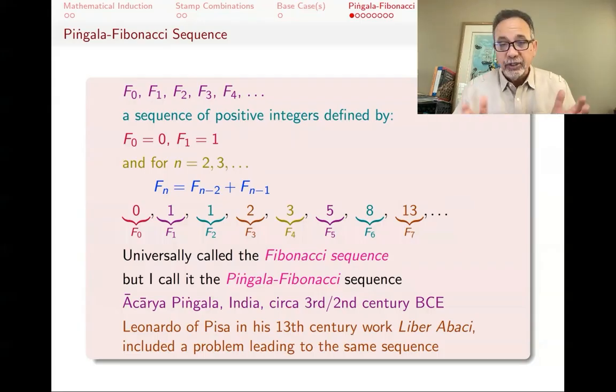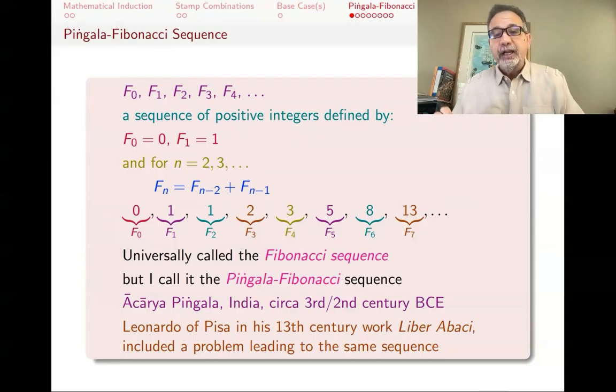There are a lot of patterns in the Pingala-Fibonacci sequence that you can find. When you find those patterns, induction is a good way for proving them. For this sequence, you can actually find a formula for it. In fact, I have 2 videos, one in the combinatorics section under generating functions, one in linear algebra under applications of diagonalization, where we find the formulas for this sequence.